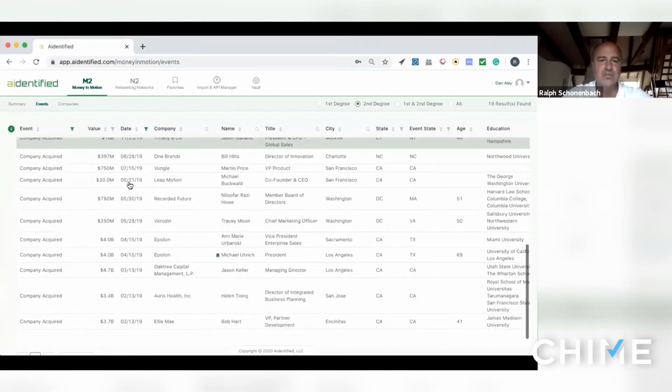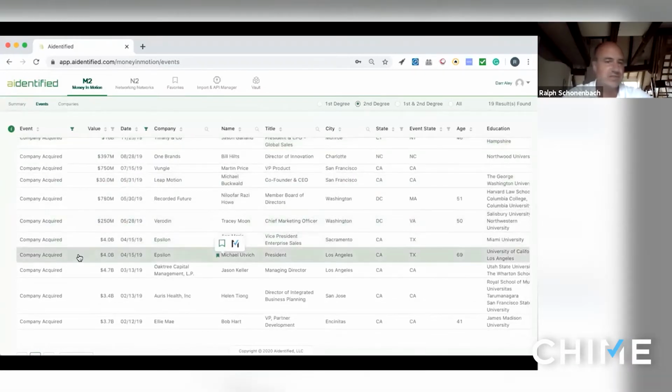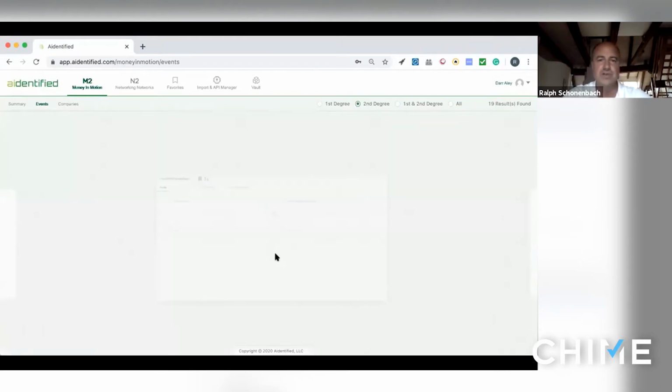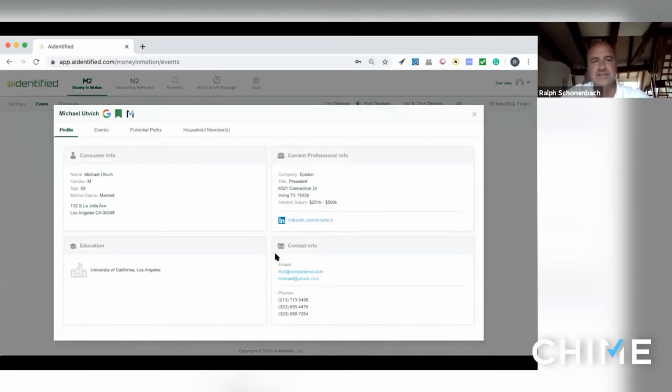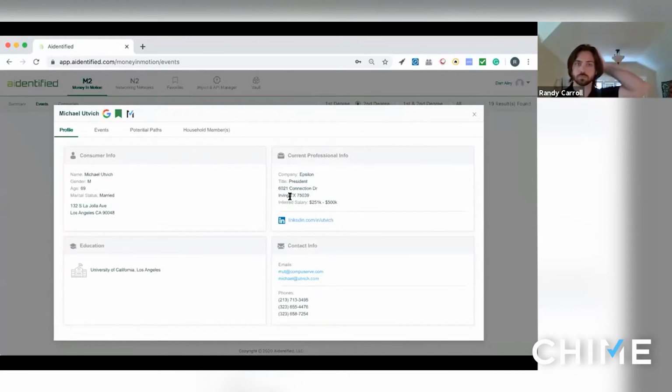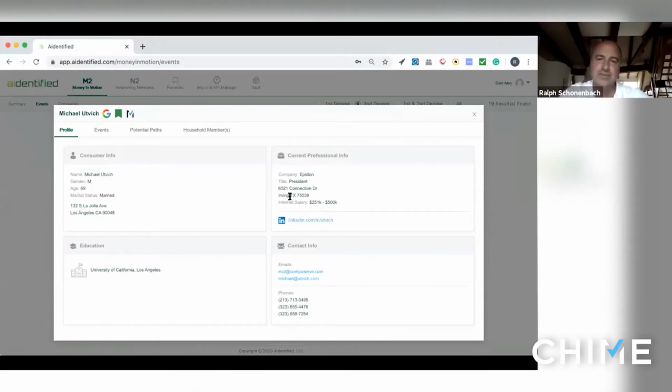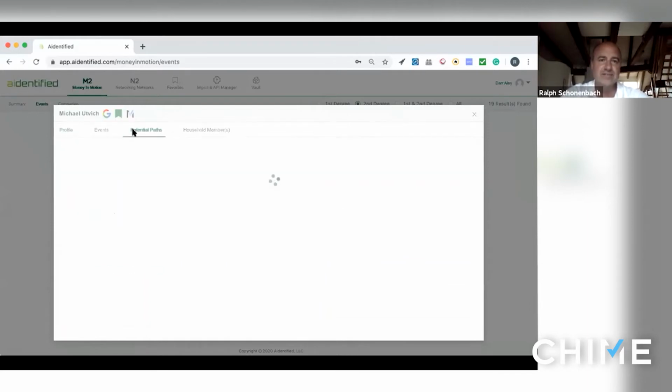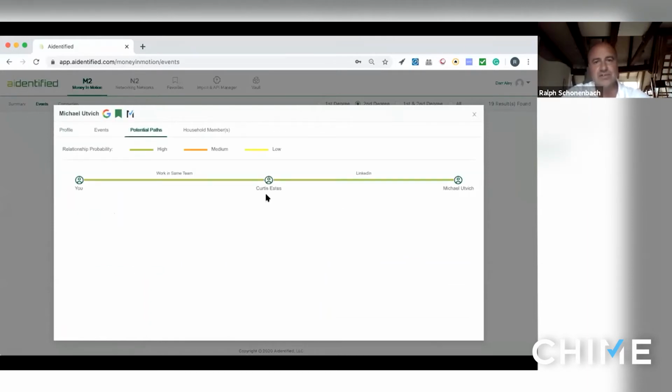And then you can go through and see which companies are interesting. For example, I can click on Michael, who's the president of this company, and I can see that he's married, he lives at this location. This is where his company headquarters is. We have an inferred salary for that person. We have contact information, and also the paths to that person. So if I go through Curtis, then I know that I can get to Michael.